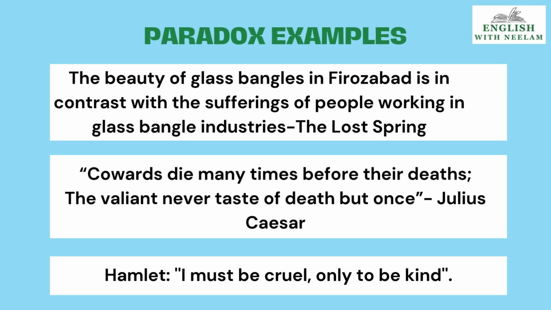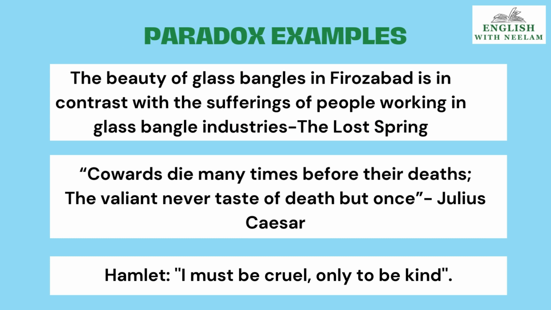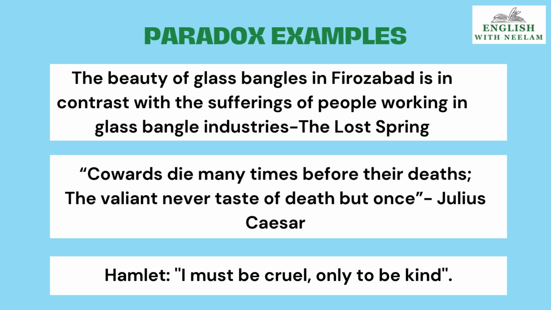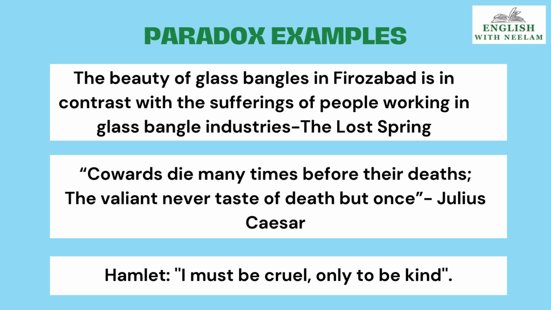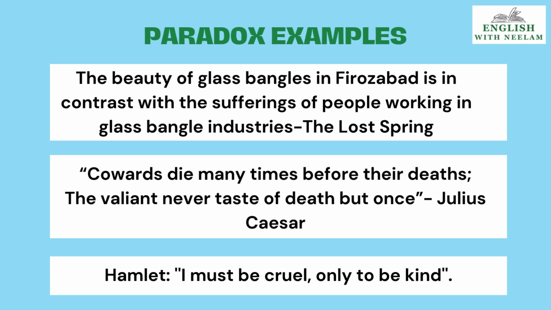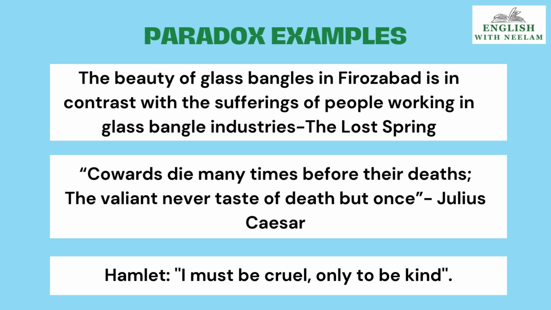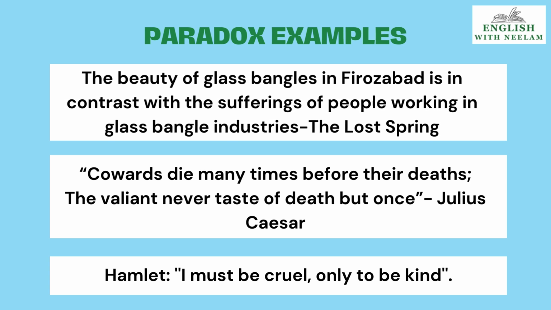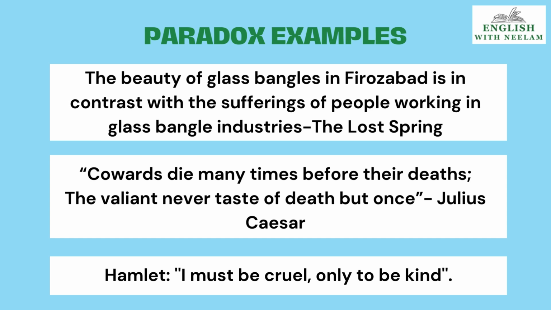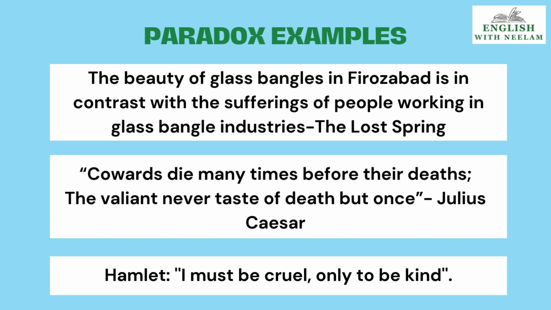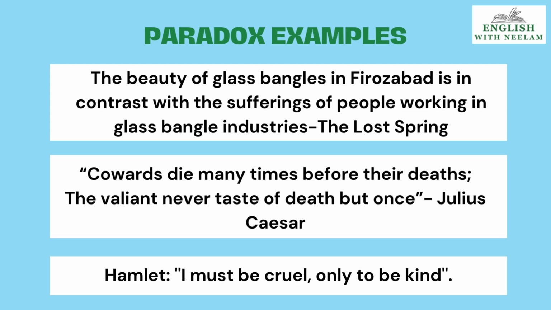In class 12th chapter, The Lost Spring, the beauty of glass bangles in Firozabad is in contrast with the sufferings of people working in the glass bangle industries. And in the play, Julius Caesar says, cowards die many times before their deaths. The valiant never taste of death but once.